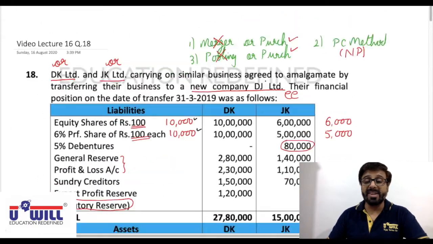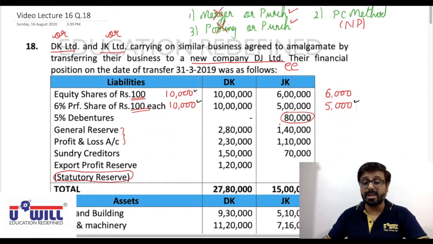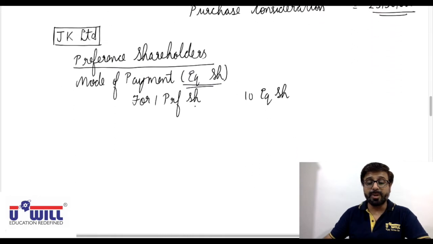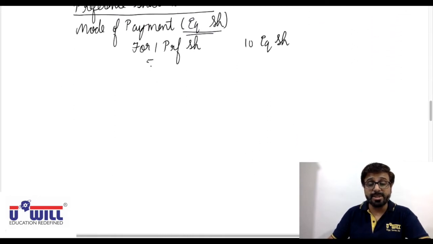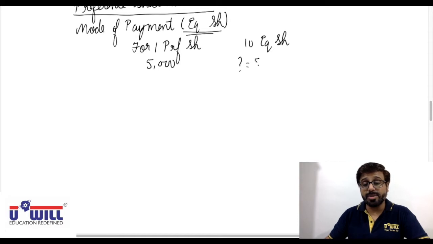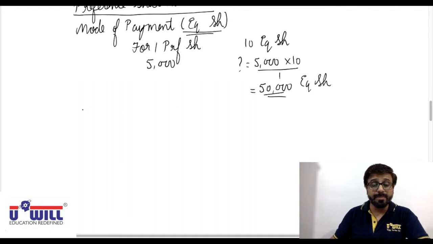Now how many preference shares are there in JK Limited? 5,000. So for 5,000 preference shares, how many equity shares will be issued? 5,000 into 10 divided by 1. 50,000 equity shares will be issued, and at rupees 12.